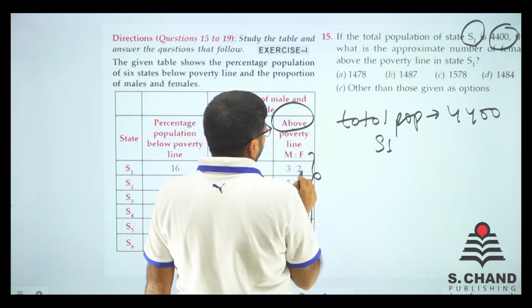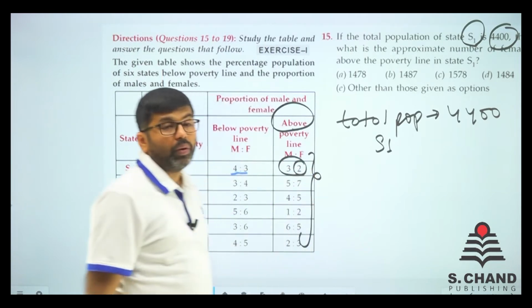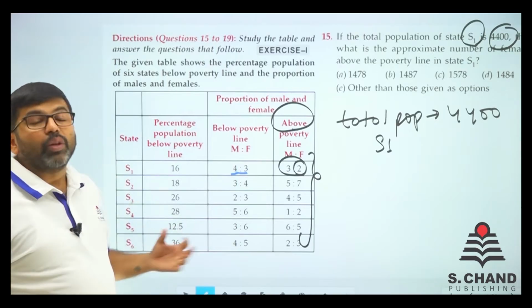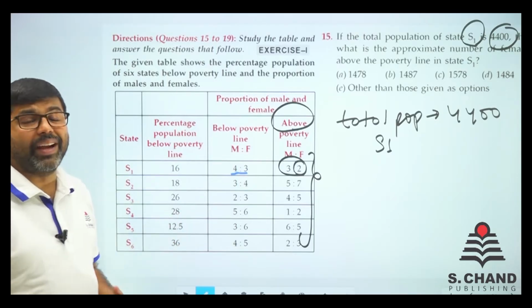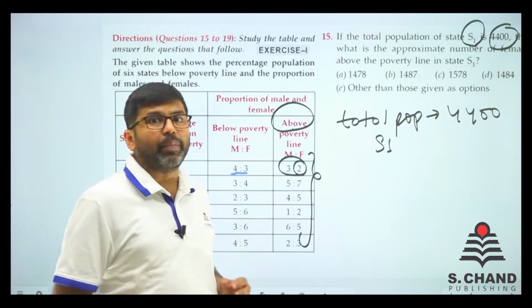Females above poverty line are asked in S1. Now this is a very absurd thing, how to find it? Nothing will make sense, which data to use and how. Let's go on that part.